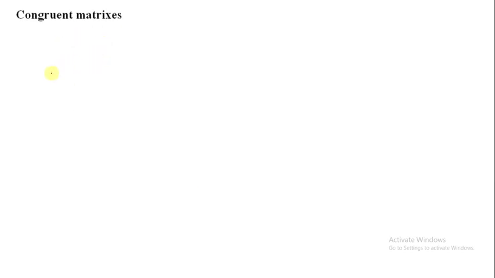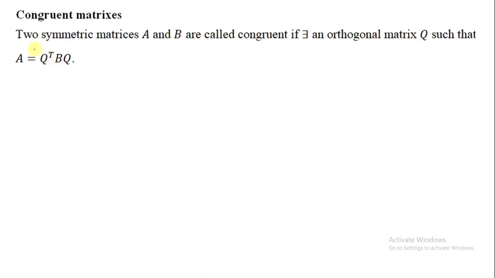When do we say two matrices are congruent? The definition: symmetric matrices A and B are called congruent if there exists an orthogonal matrix Q such that A equals Q transpose BQ, or you can write B equals Q transpose AQ. It is similar to similar matrices, but here, since the matrices are symmetric, we get an orthogonal matrix. Every orthogonal matrix is a non-singular matrix, always invertible.